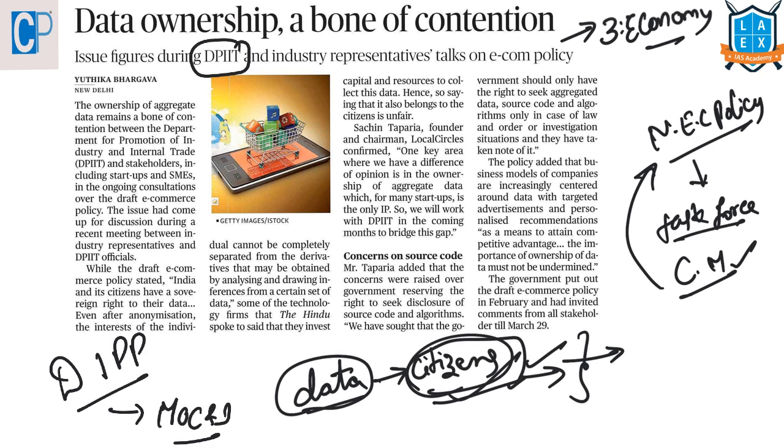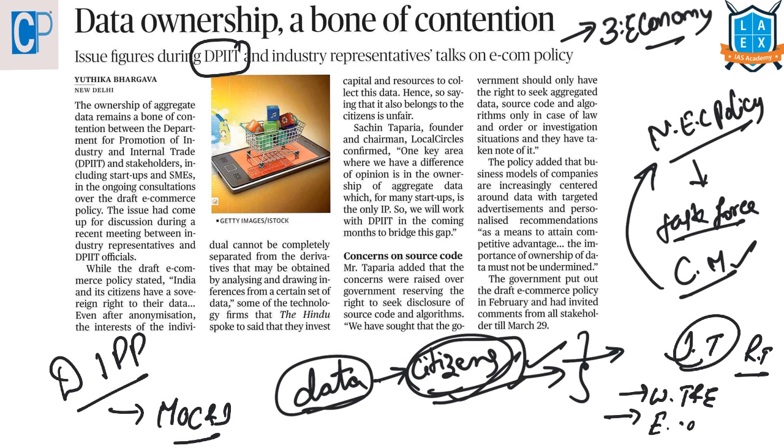Its responsibilities are to look into the promotion of internal trade, including retail trade, the welfare of traders and employees, matters related to facilitating the ease of doing business in the country, and matters related to startups, along with the previous responsibilities of the Department of Industrial Policy and Promotion.